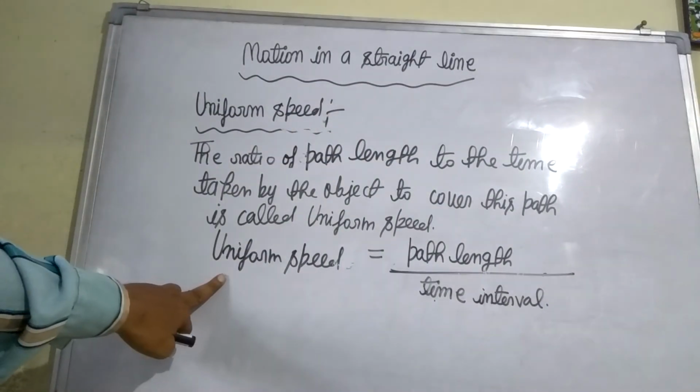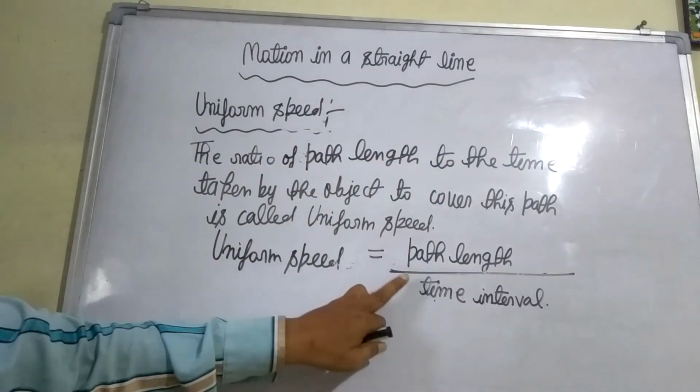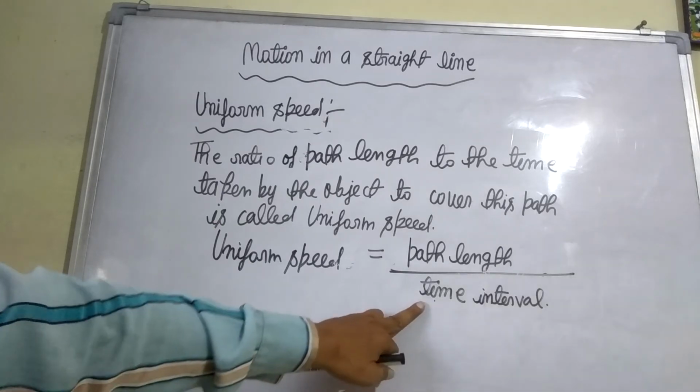Uniform speed is equal to path length upon time interval.